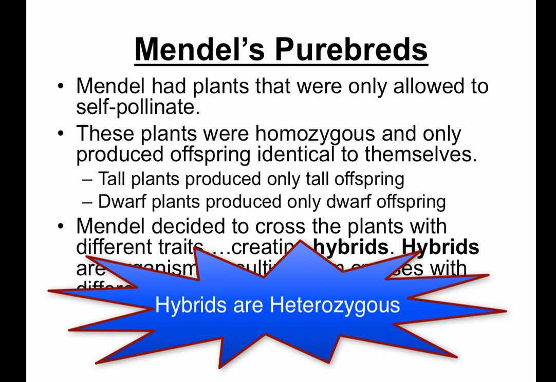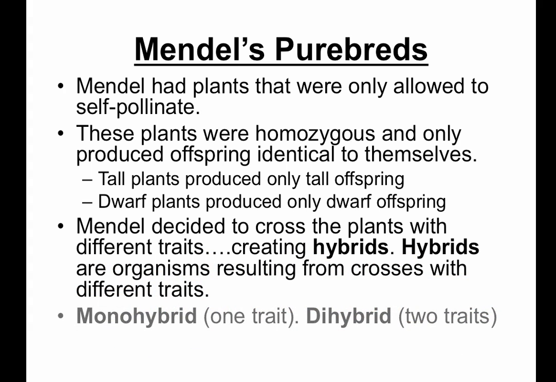You could have different types of genetic hybrids. Monohybrid is the crossing of one trait, and dihybrid is the crossing of two traits. Remember that the prefix mono means one, and the prefix di means double or two. On the vocabulary sheet, fill in the number of traits for monohybrid and dihybrid. If you're interested, type in the link in your internet browser if you'd like to see how Mendel actually crossed his plant traits.